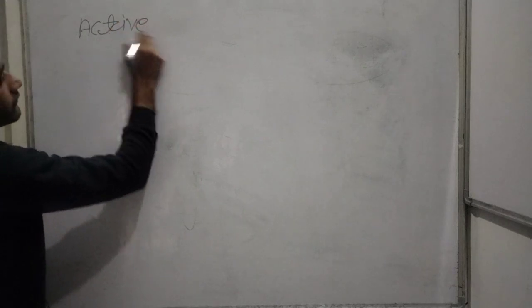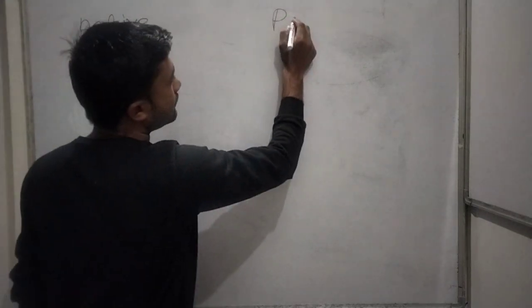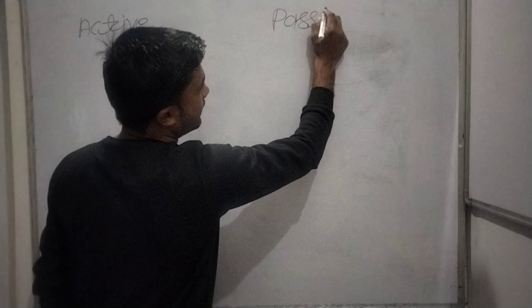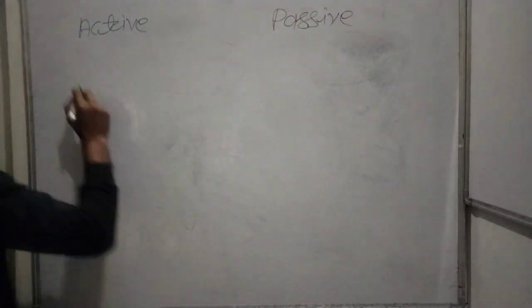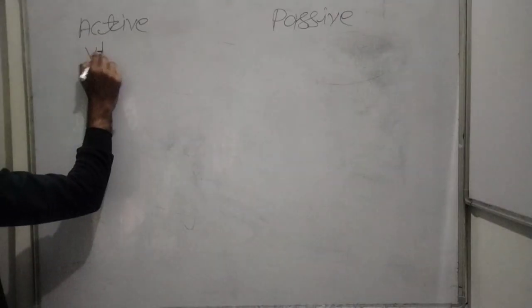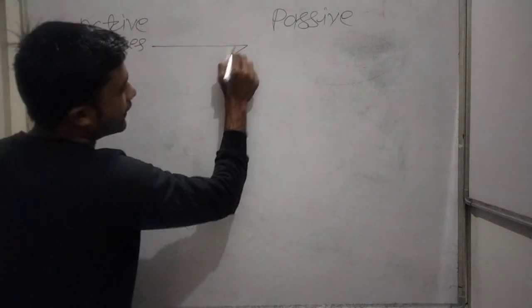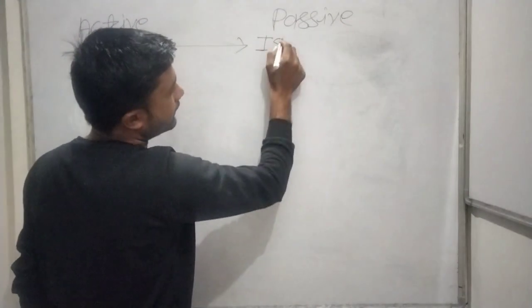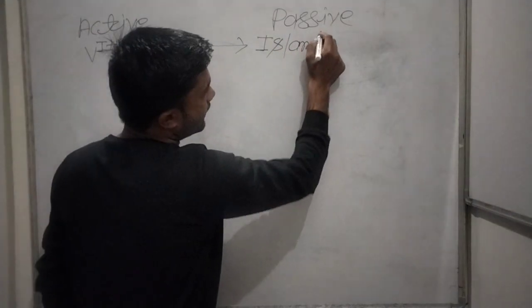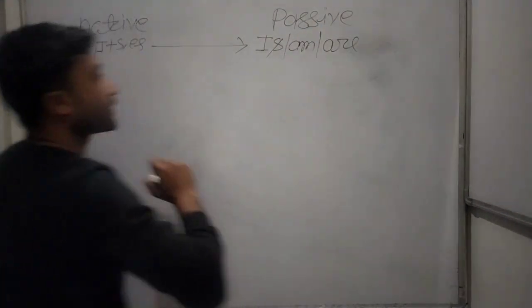So first of all, on one side we will write down active, and on the right-hand side passive. If you see the first form of the verb with s or es, it should be converted into is, am, and are.